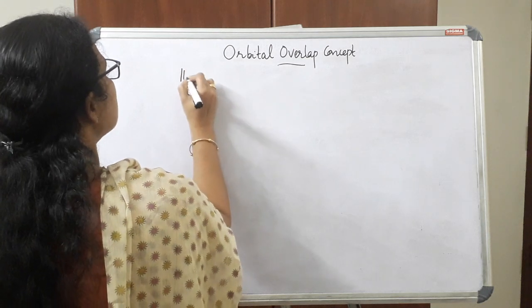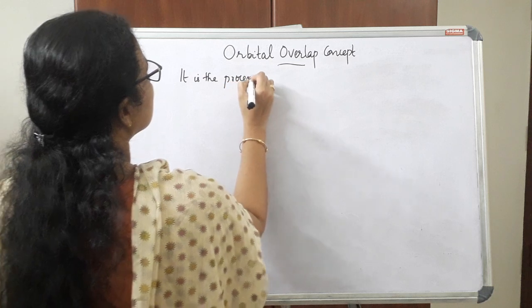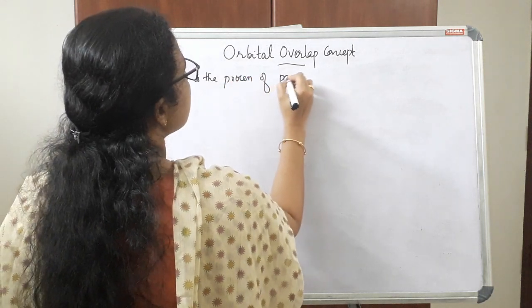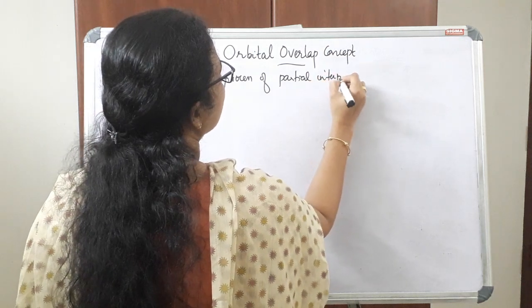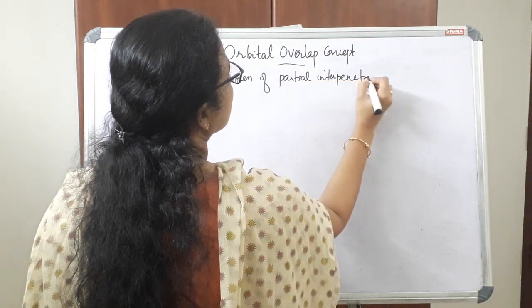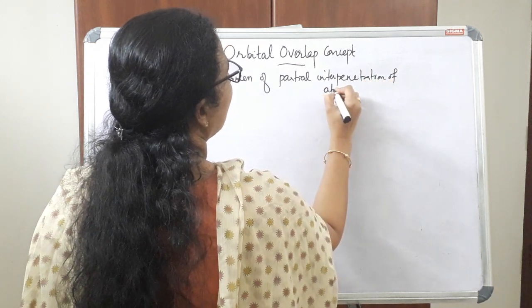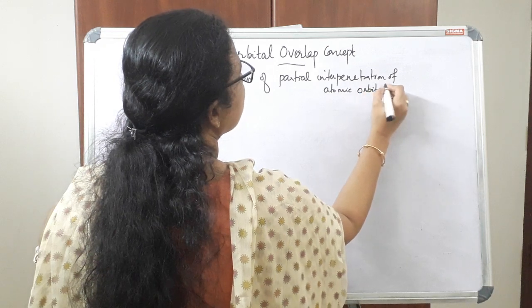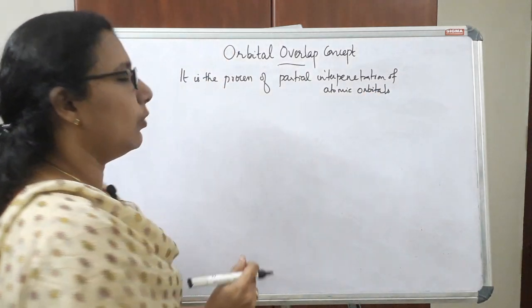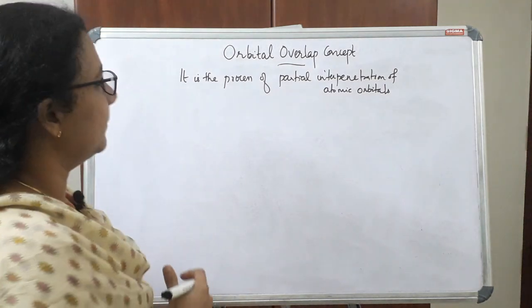Actually, it is the process of partial interpenetration of atomic orbitals. So the interpenetration of atomic orbitals, that process is known as orbital overlapping.